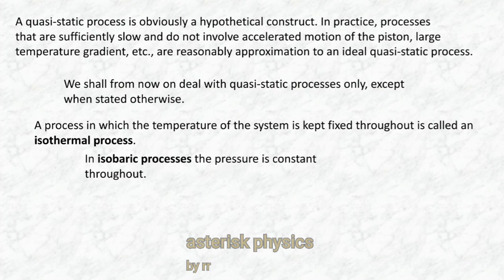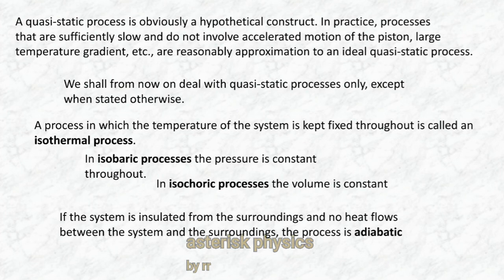In an isobaric process, the pressure is constant throughout. Pressure is kept constant throughout the process. Then that process is said to be an isobaric process. In an isochoric process, the volume is kept constant. And if the system is insulated from the surroundings and no heat flows between the system and the surroundings, the process is adiabatic. So in an adiabatic process, there is no exchange of heat, so the change in heat is zero. There is no change in heat of the system.